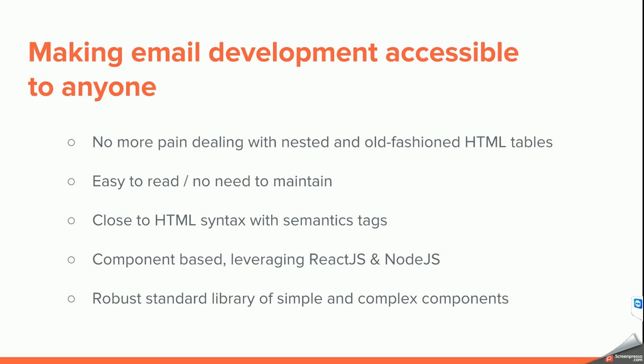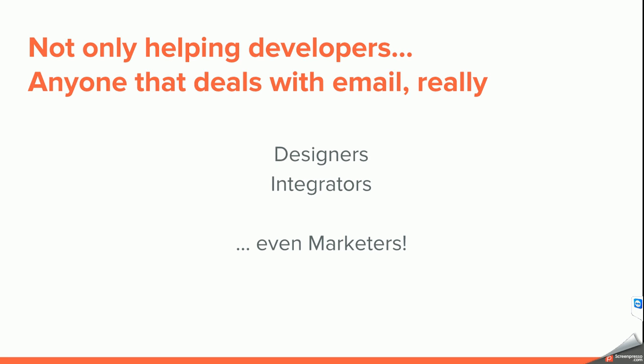There is a robust standard library of simple and complex components. You can find just insertion of text, image. We are starting to go further with menu, invoice, hero component where you can put image, location, social network. So this is not only helping developers, but anyone who deals with HTML email. We have designers, integrators, even marketers that are directly coding their MGML, and it's making their life a lot easier.